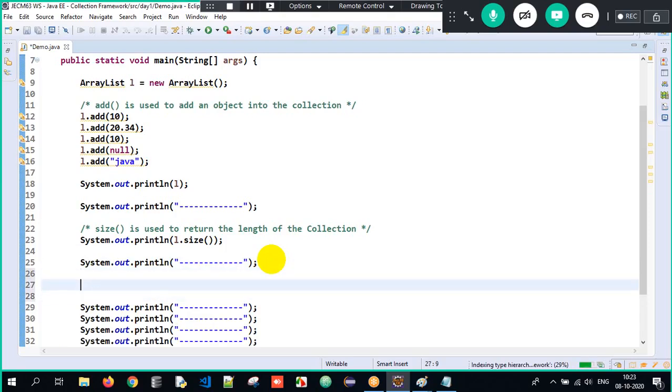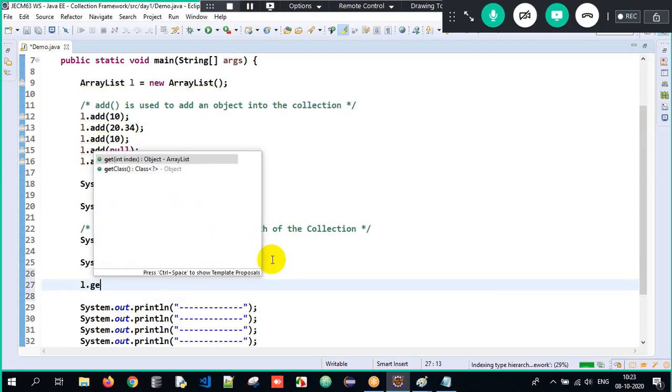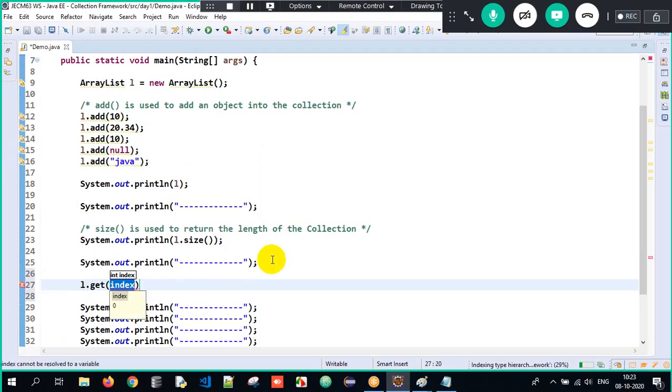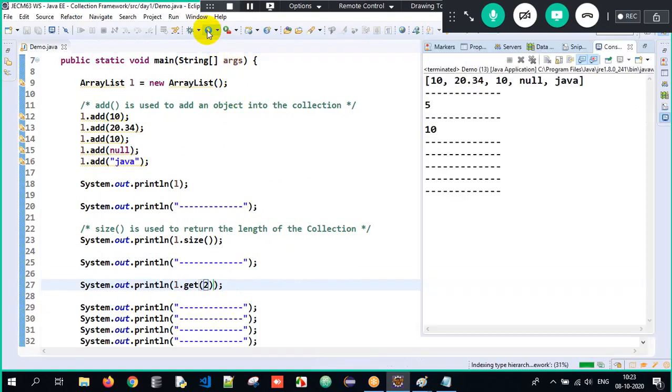Similarly, I will write L dot get of. I have a method called the get method. When I write L dot get of, I specify the index position 2. So with L dot get of 2, I am getting the object at index position 2. What is it? 0, 1, 2. So the object present at index position 2 is 10, and I get the output as 10 here.